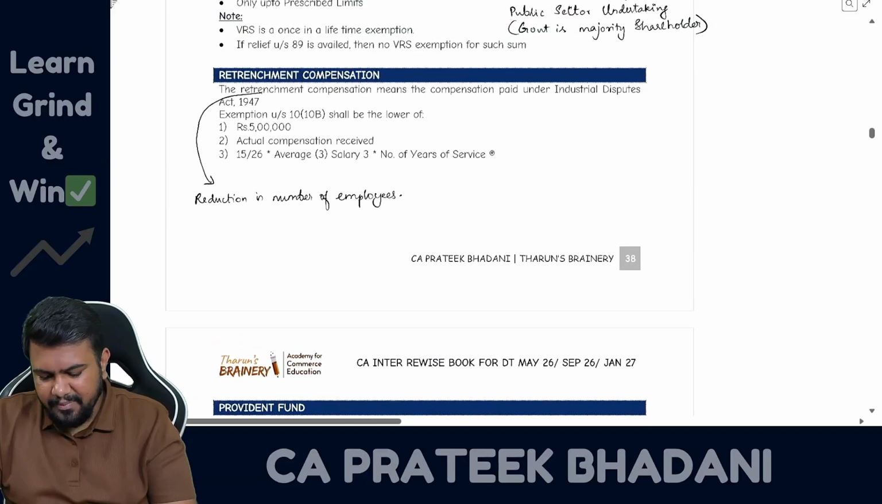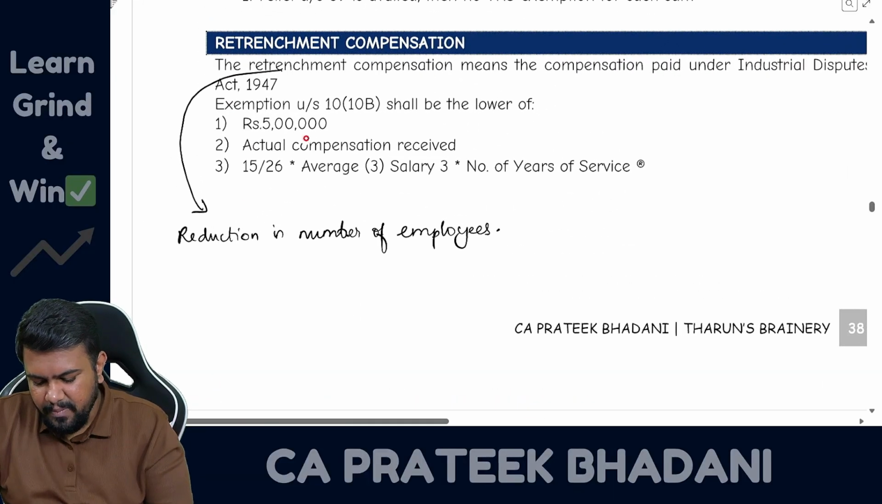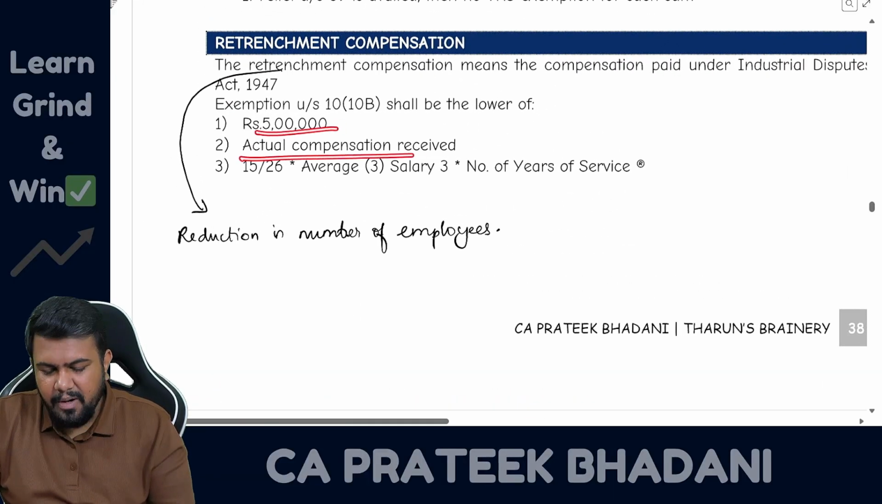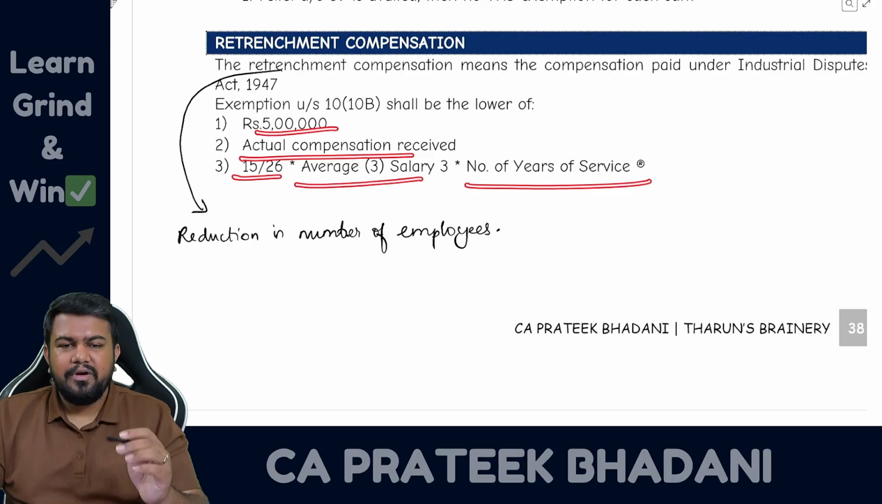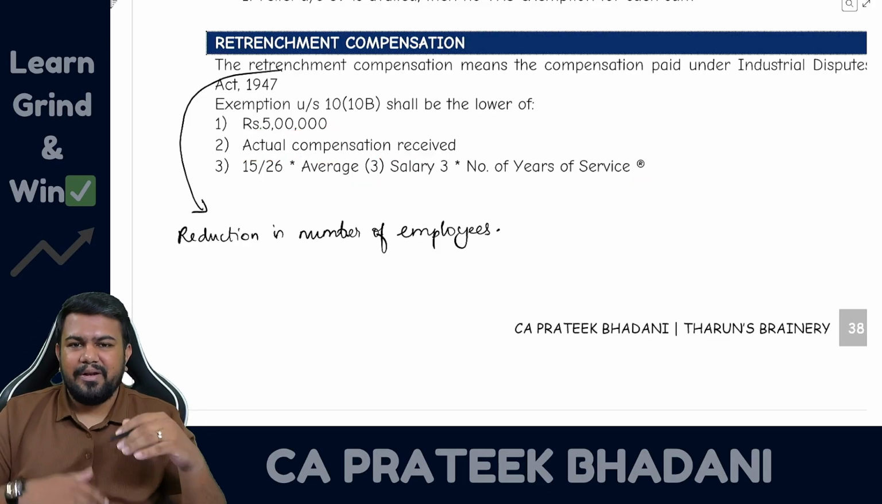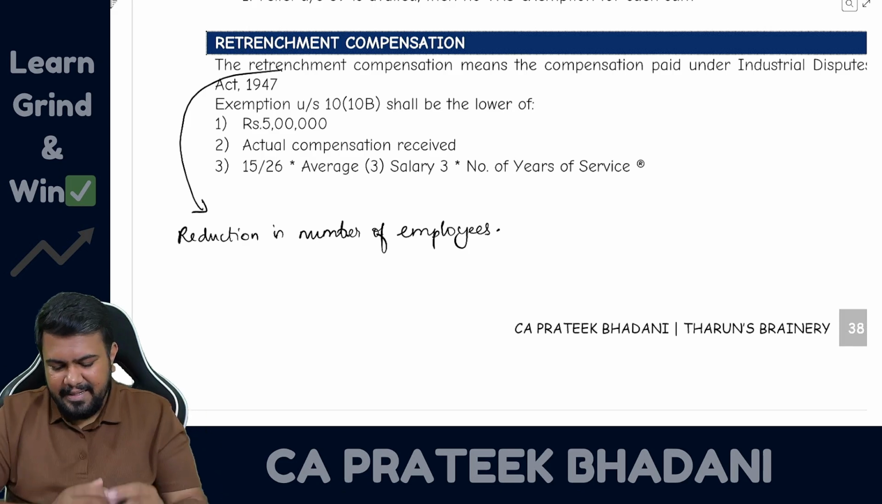So retrenchment compensation, once again I am telling you, 5 lakh rupees or actual compensation, or 15 divided by 26 into average salary into number of years of service, whichever is lower will be exempt, balance amount will be taxable.